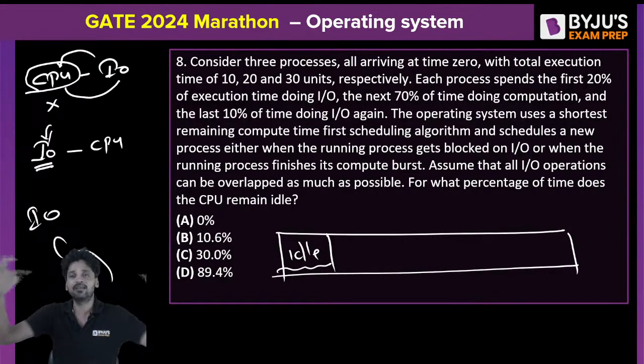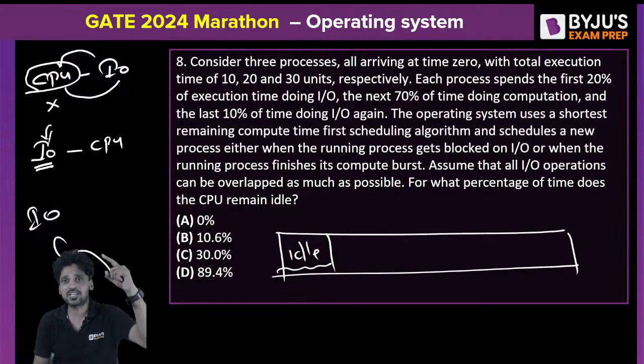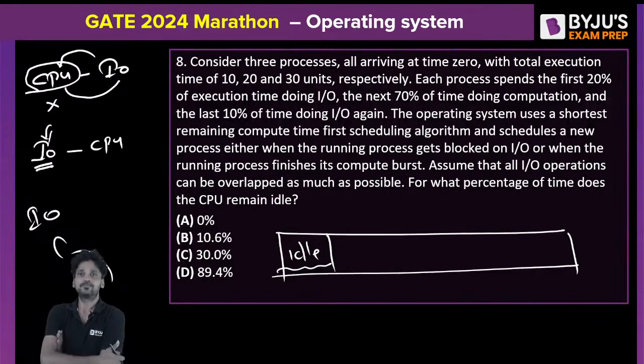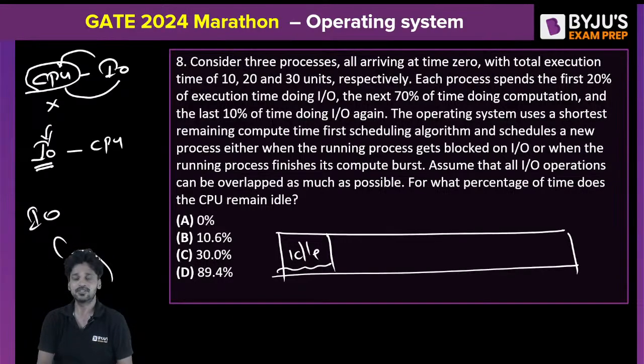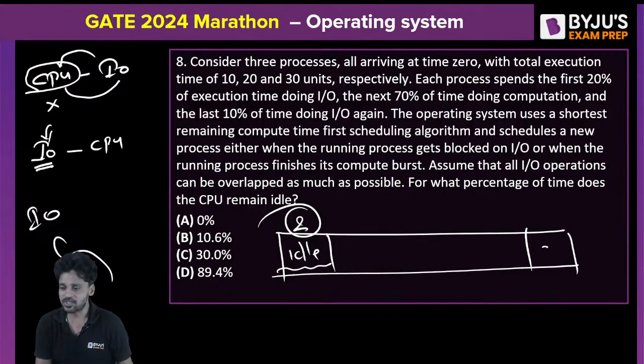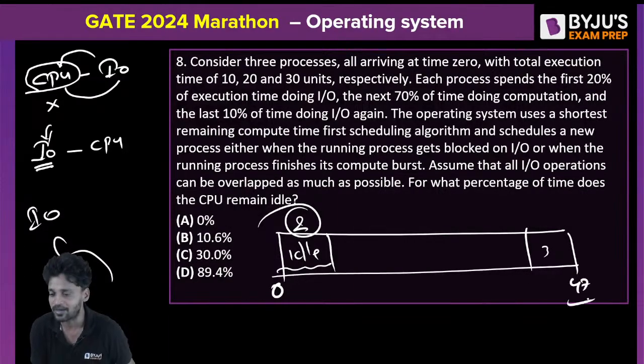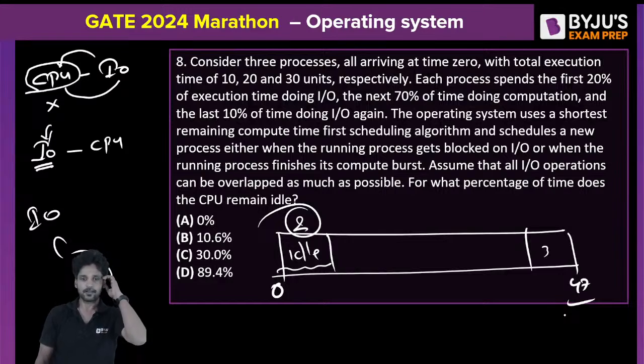In the total time of execution of the processes, how much time is the CPU kept idle? That's the question. Total time includes both IO burst and the CPU burst, right? So initially for the first 2 clock pulses, when the processes are executing in their IO, CPU is idle. For the final 3 clock pulses, when the processes are executing in their IO, CPU is idle, right? But the total execution time starts with 0, ends with 47. Am I right? Yes or no? Total execution time is 47 milliseconds, right?